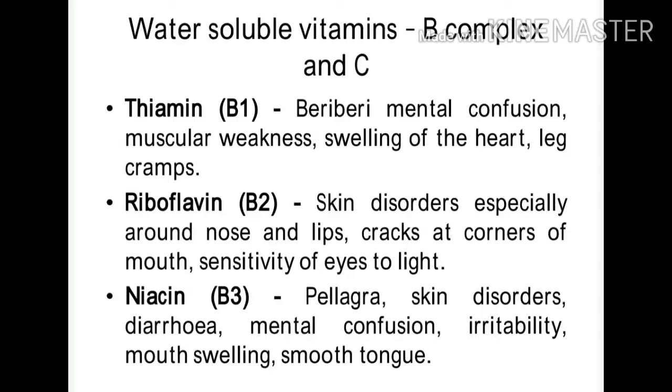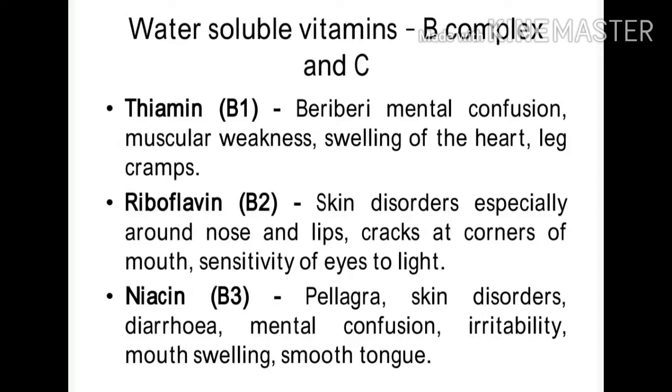Vitamin B2, known as riboflavin, causes skin disorders, especially around nose and lips, cracks at corners of mouth, sensitivity of eyes to light. So when light is there, the person closes his eyes because of the sensitivity of eyes to light.